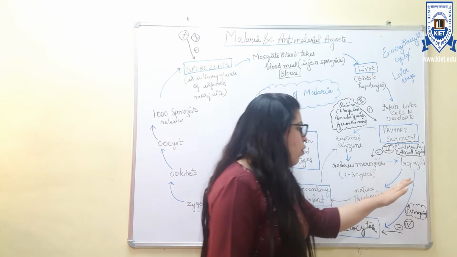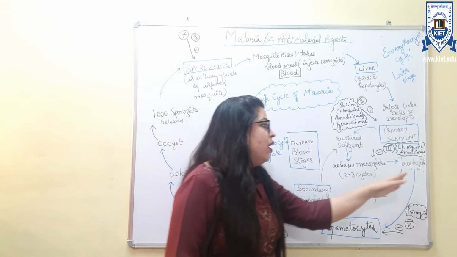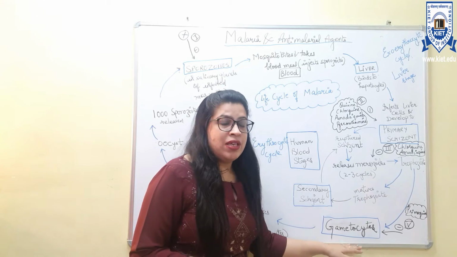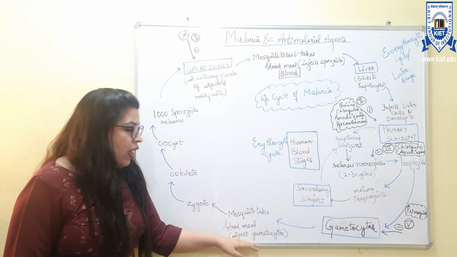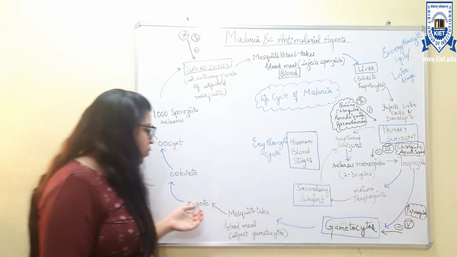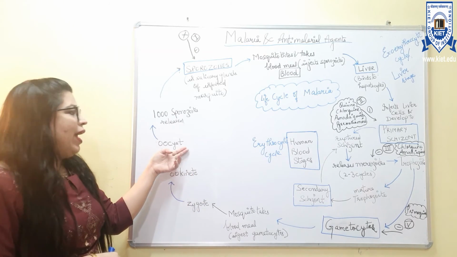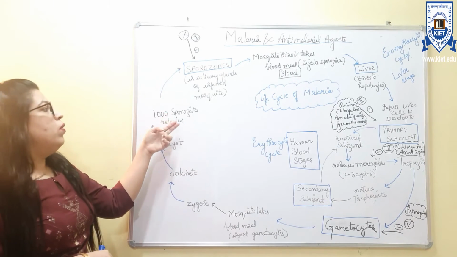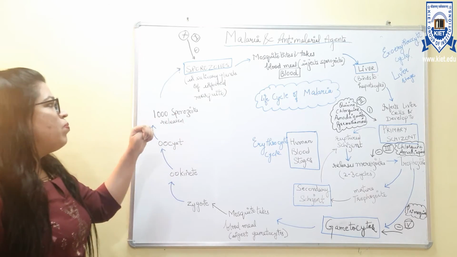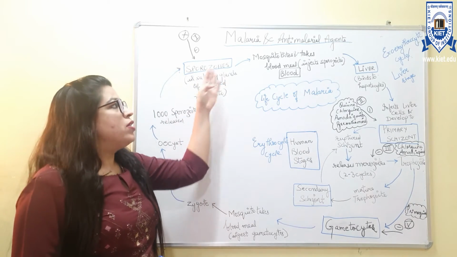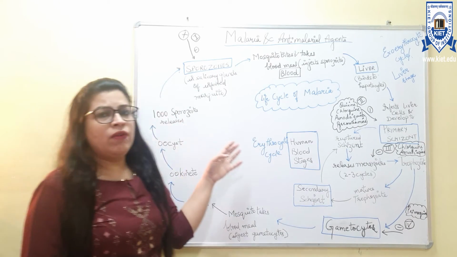And some of the trophozoites which are not able to develop into mature trophozoites and secondary schizoid develop into the gametocytes. These gametocytes can then be taken by the mosquito and ingested, and they develop into the zygote inside the mosquito. This zygote begins to form the ookinete and then the oocyst inside the mosquito, and this oocyst releases nearly 1000 sporozoites, which again go into the cycle and infect humans again. So this is the whole cycle which is going on.